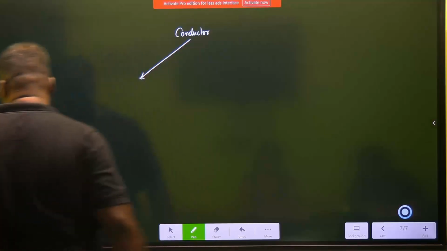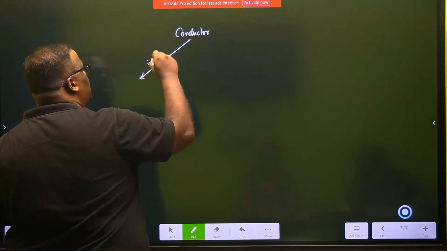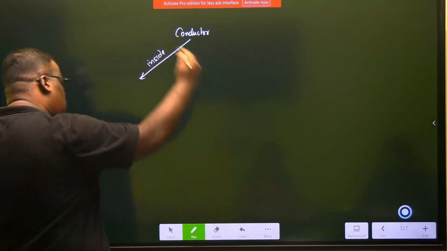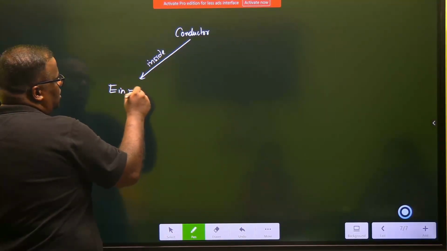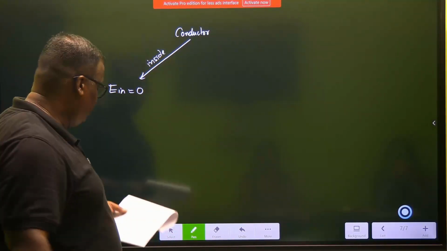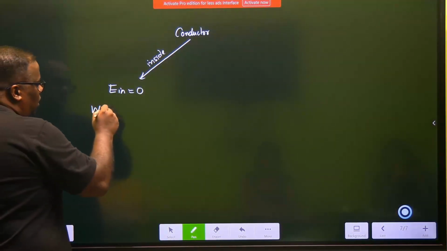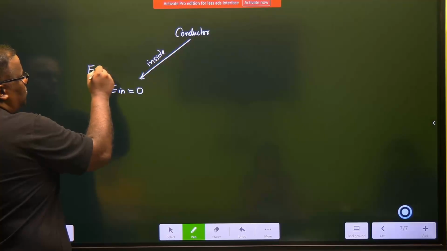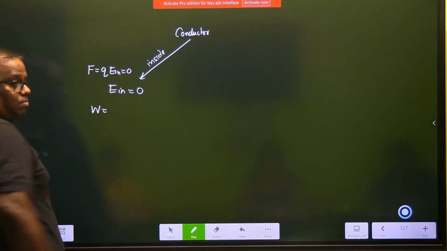So there are two possibilities. If we look at inside, children, what did we say? That inside and outside the potential is always the same. It is equipotential. Let's look at inside. At inside, the electric field is equal to zero. Therefore, the force that you will experience, which is Q times E inside, should also be zero.